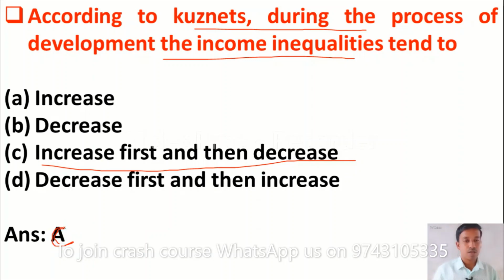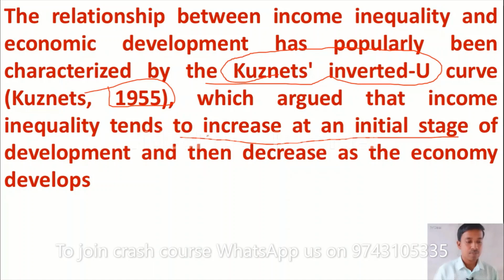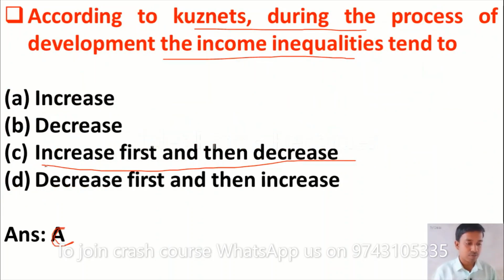Option C is the correct answer, because you can see the relationship between income inequality and economic development as popularly characterized by Kuznets, which is also known as the Kuznets inverted-U hypothesis. In the year 1955, Kuznets argued that income inequality tends to increase at the initial stage of development, then decrease as the economy develops. As GDP increases, initially income inequality increases, but after some point it starts decreasing. So the right answer is option C, increase first and then decrease.